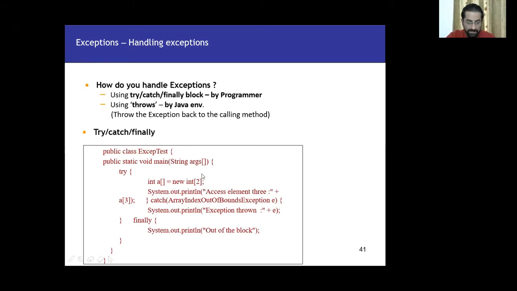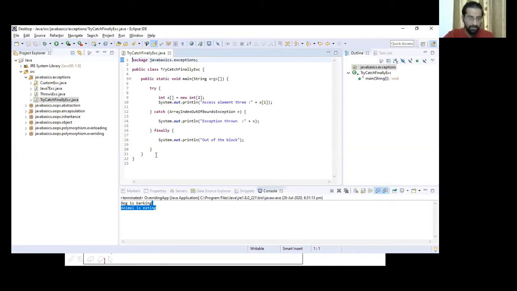So here is a very basic example of try, catch, finally. I have written the exact same program here. We have this class called try catch finally execution.